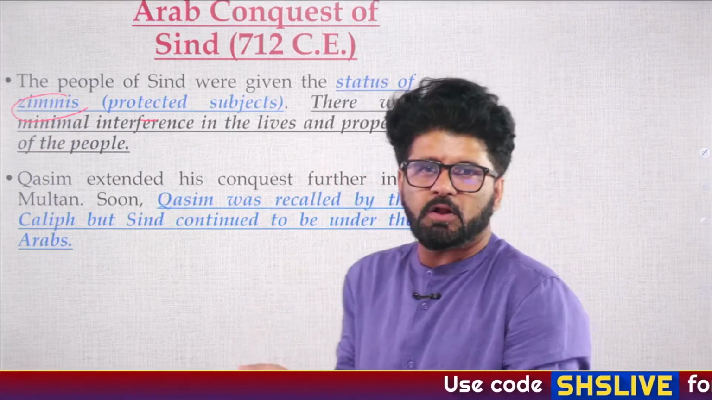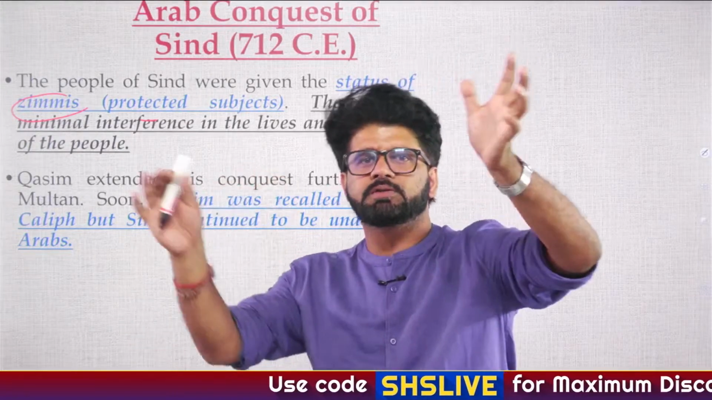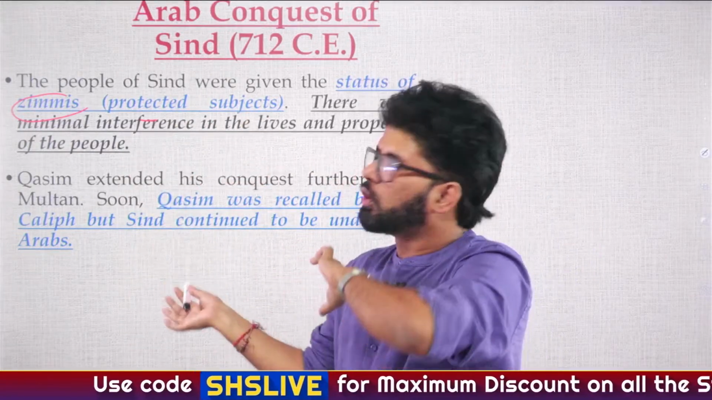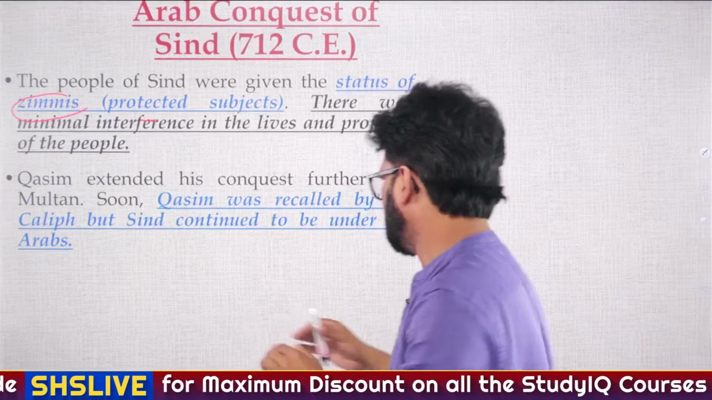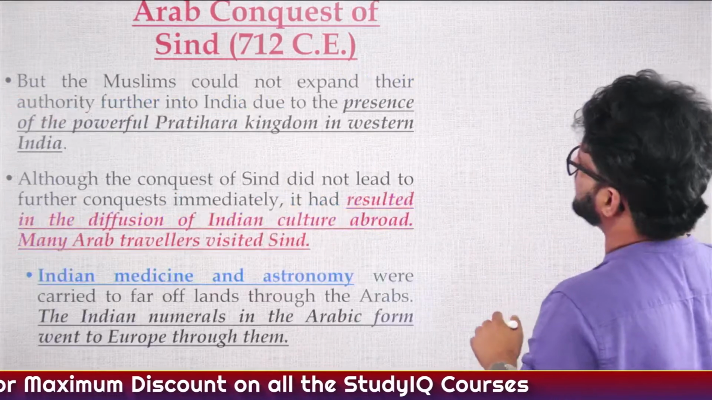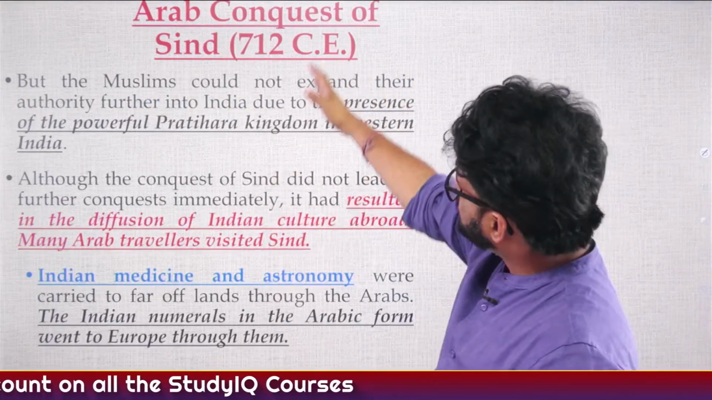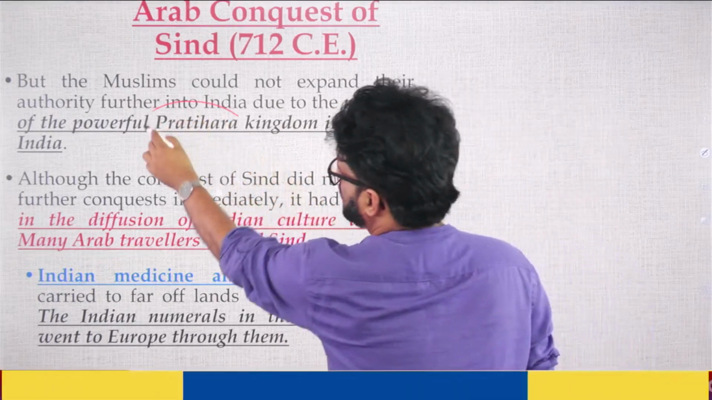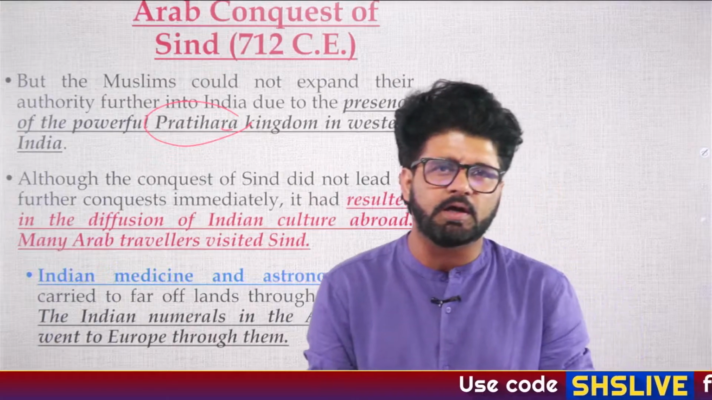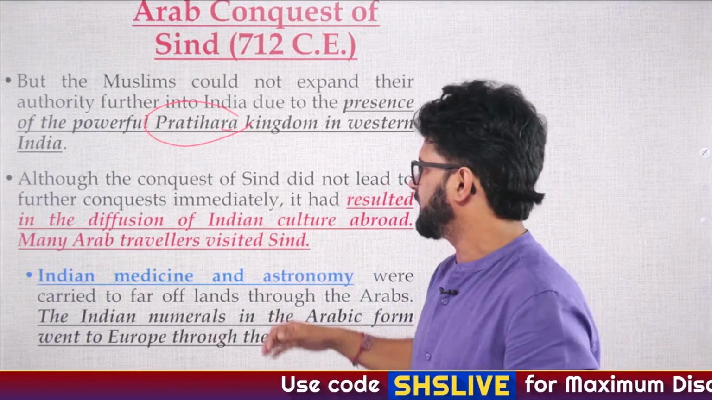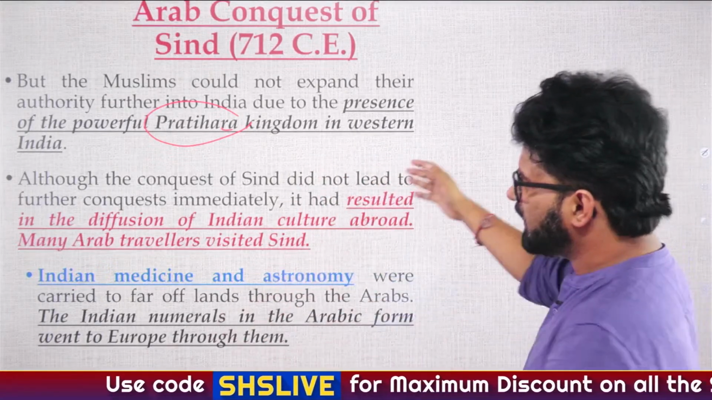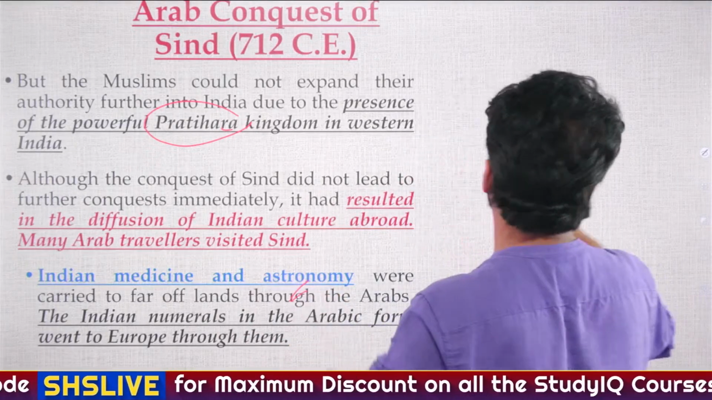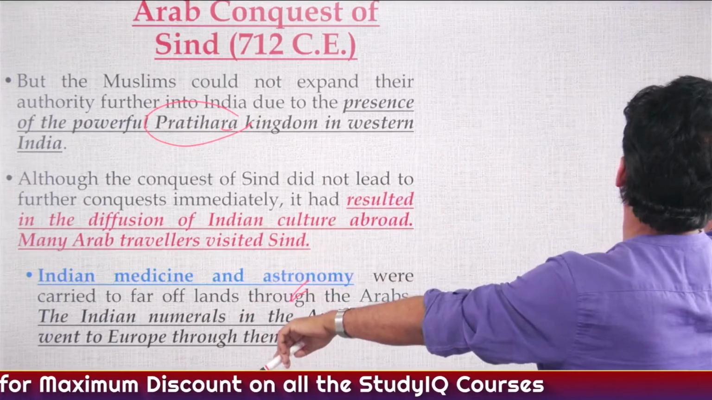Or maybe some people also say that the Arab numeral system got influenced by Indian numerology. Again, all these things were happening because Arabs had arrived at Sindh. So that's what they are saying. Muslims could not expand their authority further into India due to the powerful Gujara Pratihara king and their founder, which you people have written in the comment section. But diffusion of Indian culture happened. Indian medicine and astronomy went far and wide. That is what is written here. You can have a look at it.